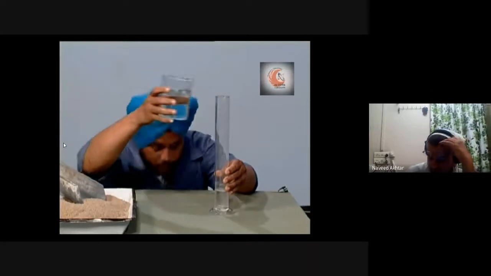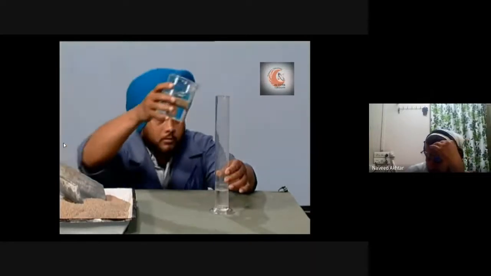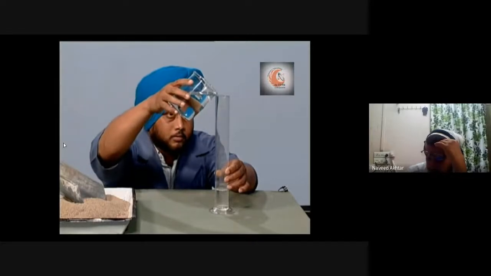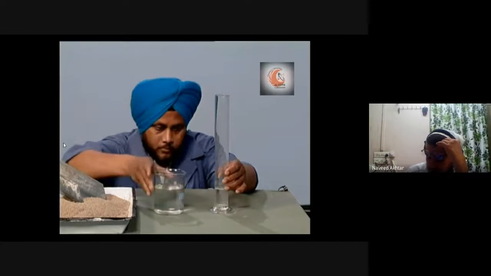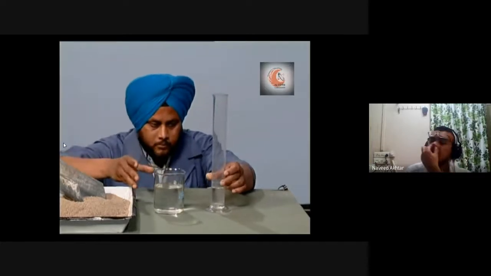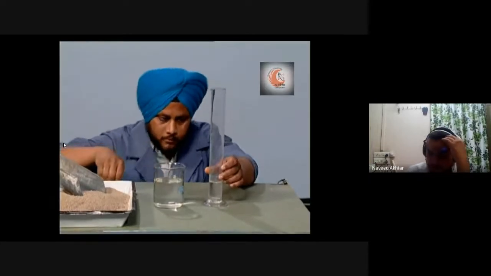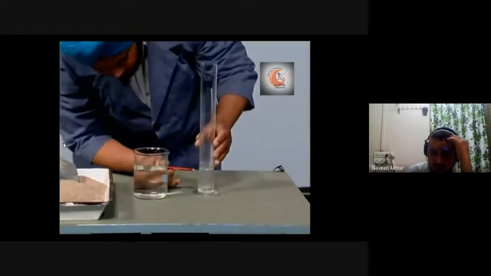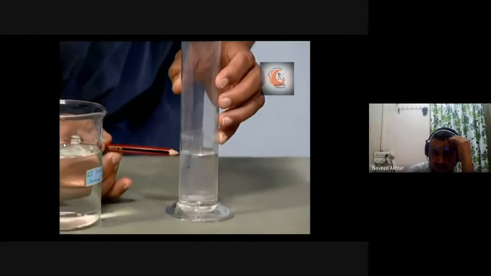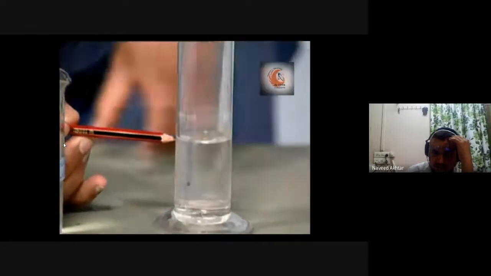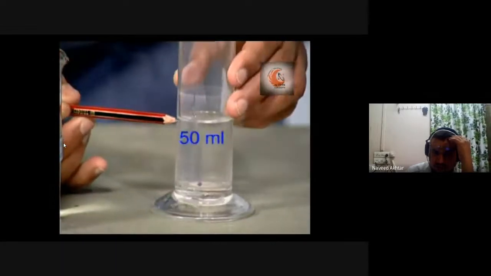You have to take 50 ml of the 1% sodium chloride solution or common salt up to the 50 ml mark. This is the 50 ml.